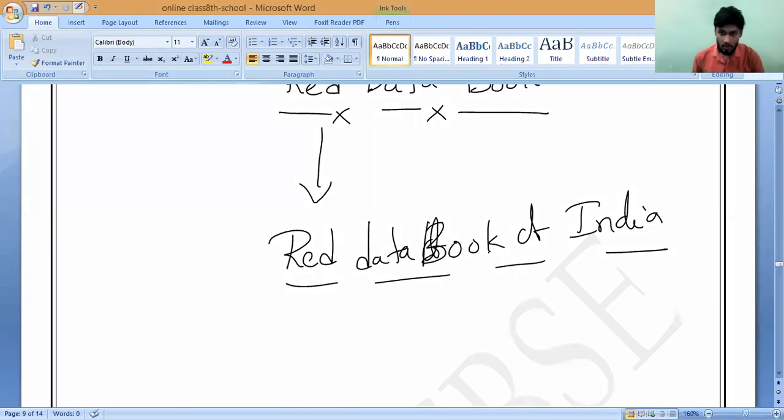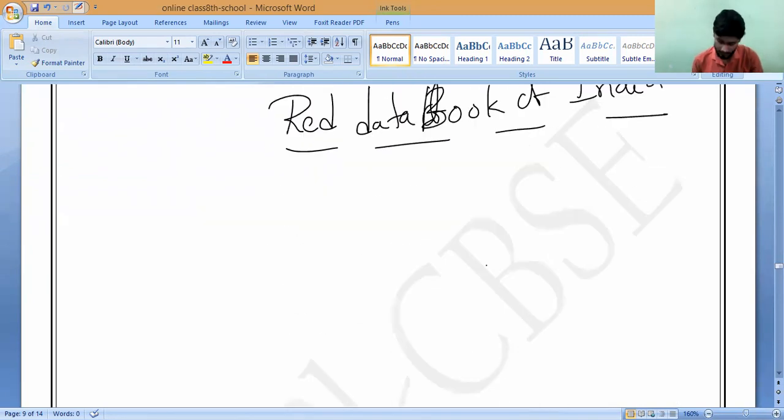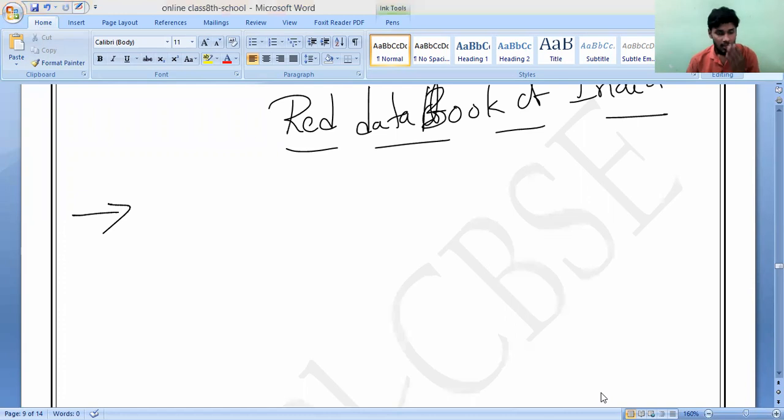That's all. So now let us come to the definition of the red data book. So what is the red data book? Endangered animals throughout the year, over a period of time. Do you understand? Red data book is the book.